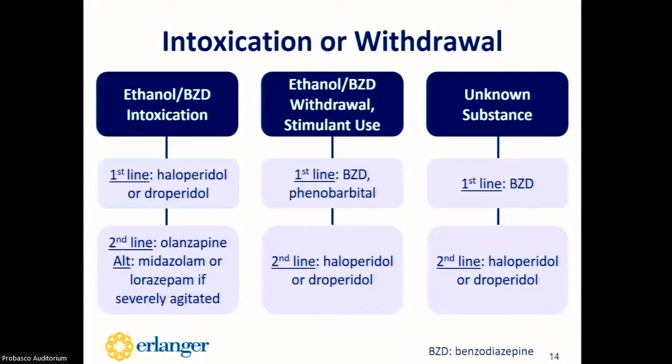And if the patient has taken an unknown substance, the first line choice would be a benzodiazepine, and the second line options would be haloperidol or droperidol. So it's important to realize that you can use a second line option either as an add-on to the first line options or as an alternative if the first line option is not effective after a few doses. Also, depending on the patient's level of agitation, it may be necessary to give them medications by the IM or IV route instead of the oral route.